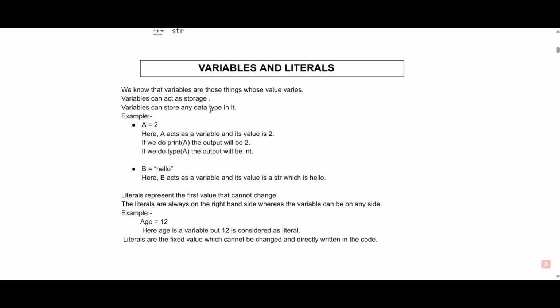Variable can store any data type in it. For example, we can store a string as a value of a variable, an integer as a value of a variable, a float as a value of a variable, and many more things.